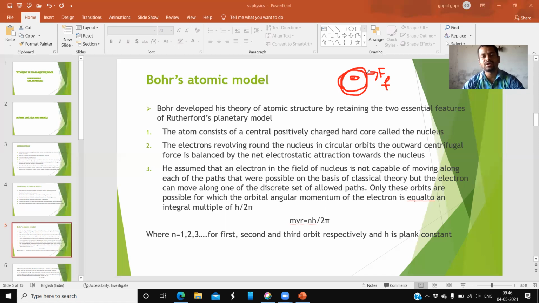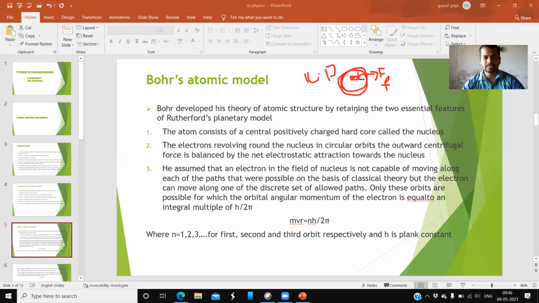Okay, and next, one more force. This force is balanced by an attraction force. What is that attraction force? Generally a force which acts towards the center is a centripetal force. Centrifugal force means a force which acts away from the center, and a force which acts towards the center is centripetal. And here, in the place of the centripetal force, which force can act? The electrostatic attraction force will act.